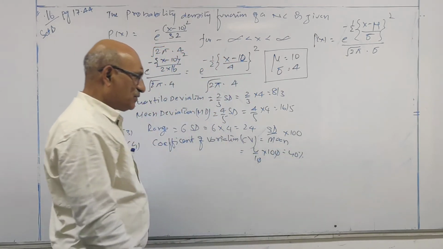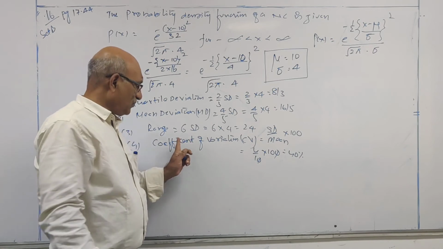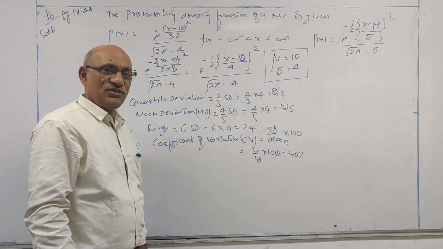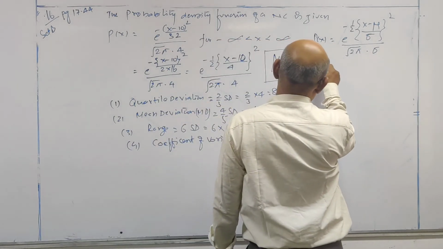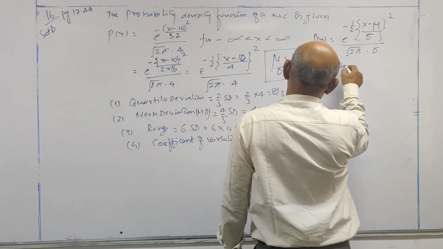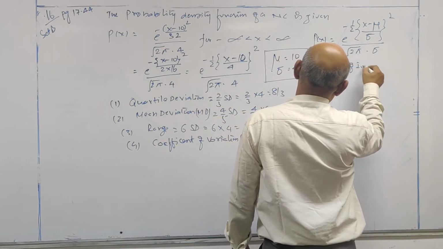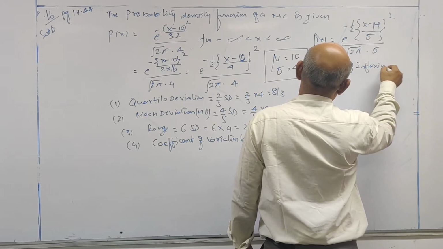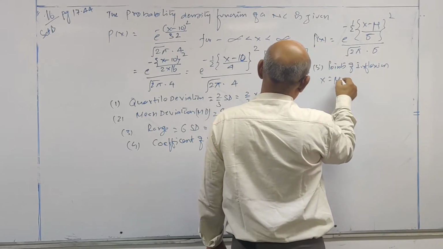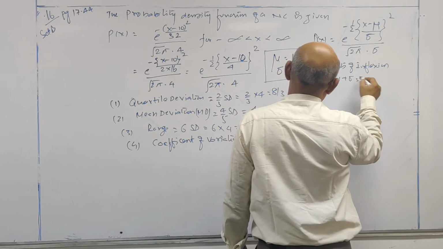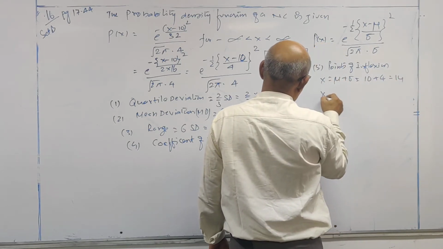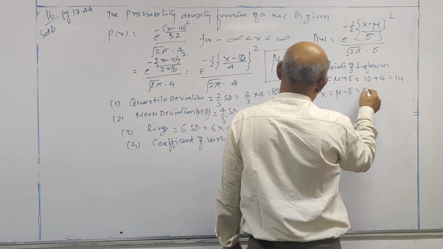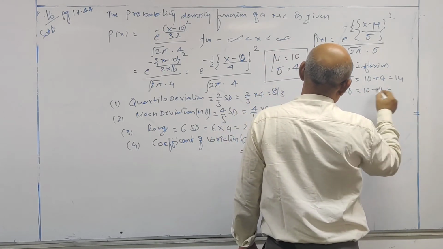It is always expressed percentage wise. Now the fifth point, points of inflection. X is equal to mu plus sigma. So 10 plus 4, 14. X is equal to mu minus sigma, 10 minus 4, 6.